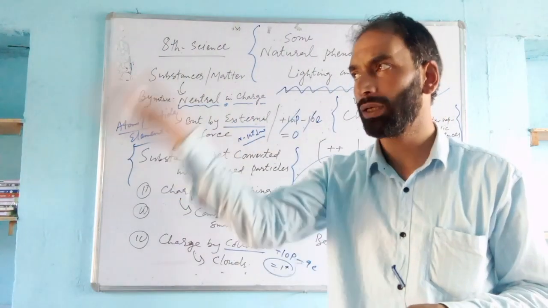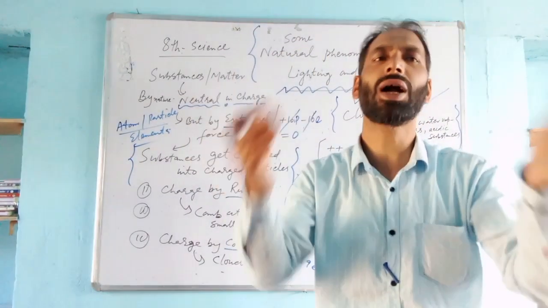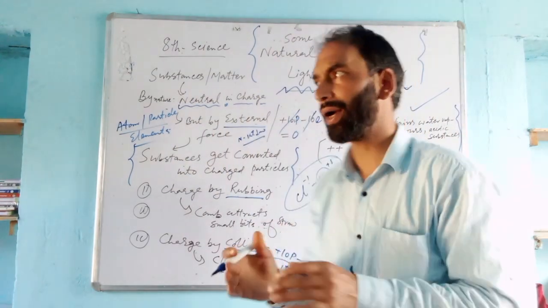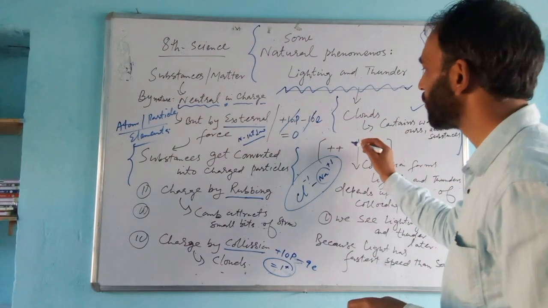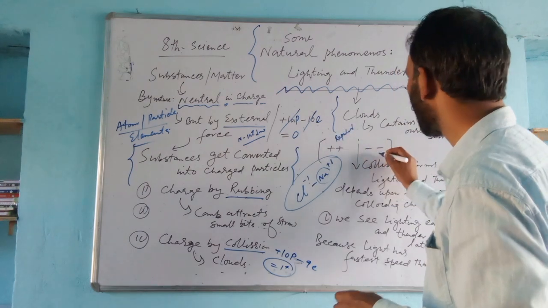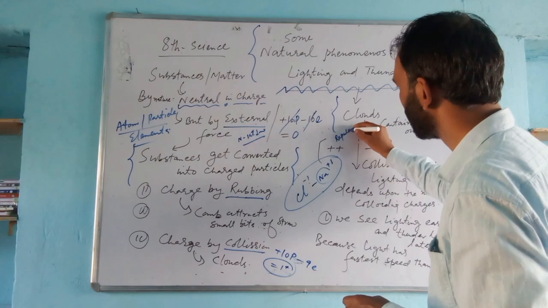By we can say that when water vapor goes up, and in that way the acidic substances also go there, they also contain some charged species along with them, and after the collision, when there is a collision of positive charge, it is called repulsion, and then here negative is also called as repulsion.